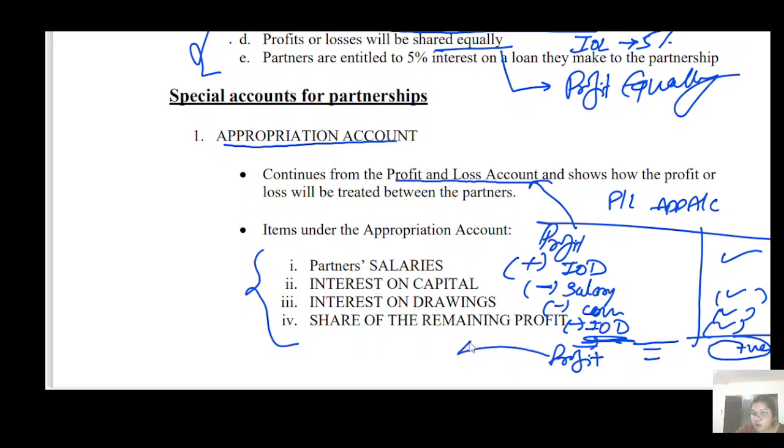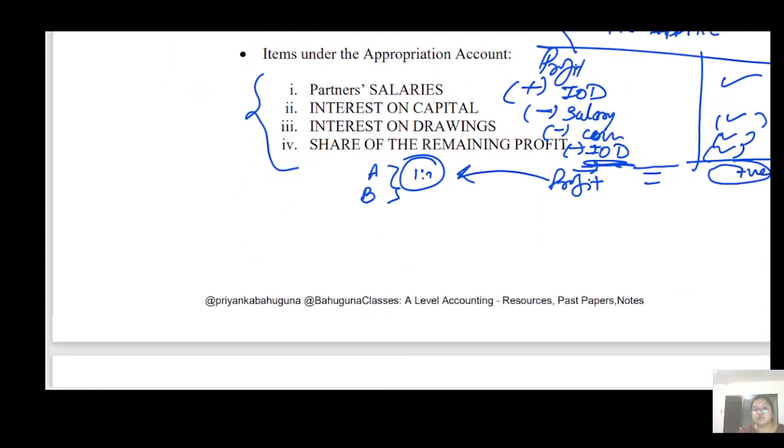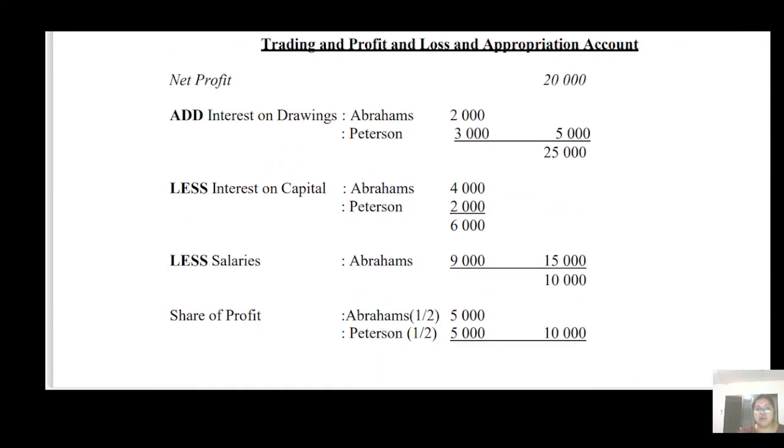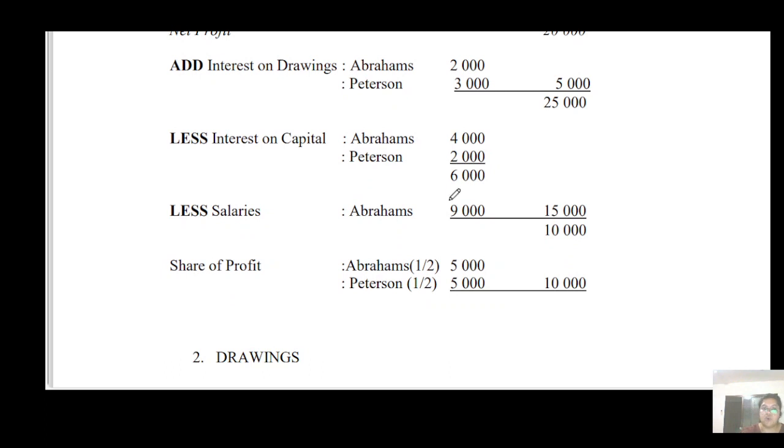That profit you have to share among the partners. In which ratio? Whatever ratio is given to you in the question. If there is no information related to the ratio, it is clearly understandable that you have to divide equally. So this is the example in front of you, of how you're going to prepare the P&L appropriation account.